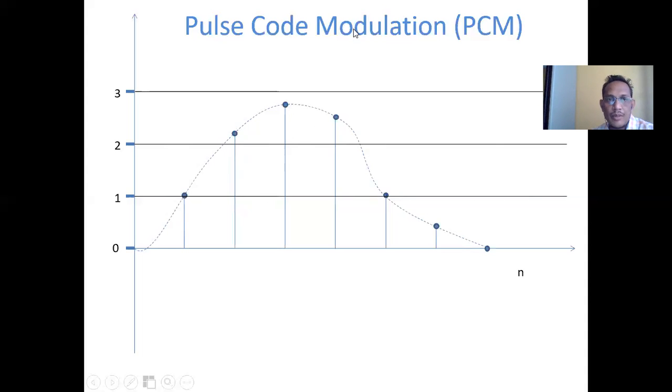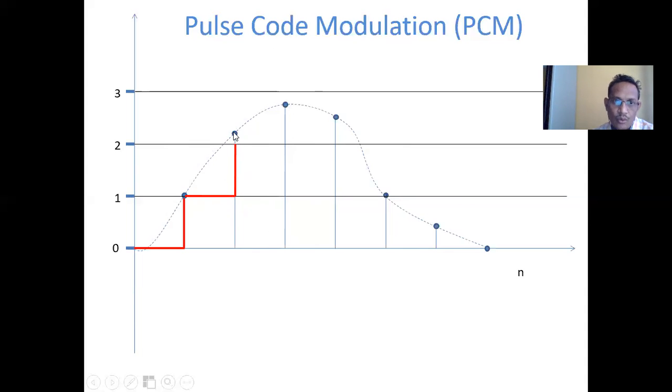Okay, so this is called a process of approximation, and this is called quantization error. So this is step number 3, that is called quantization. So how do we convert this into digital form? I will apply the process of encoding. So step number 4 is nothing but the process of encoding. This is called the sample signal. It goes from here, then up to this one, it goes here.